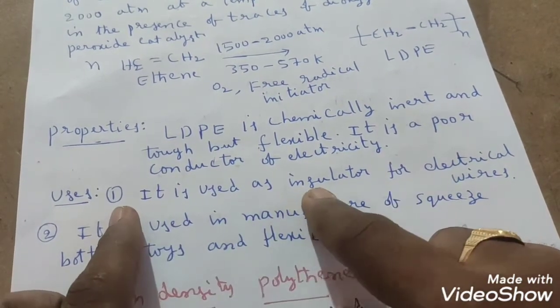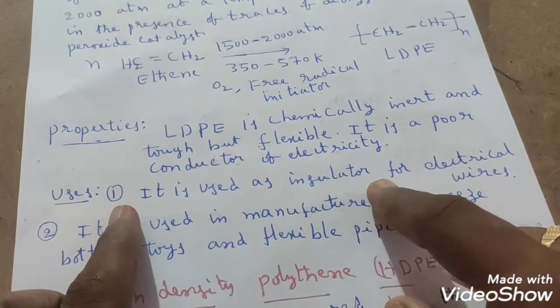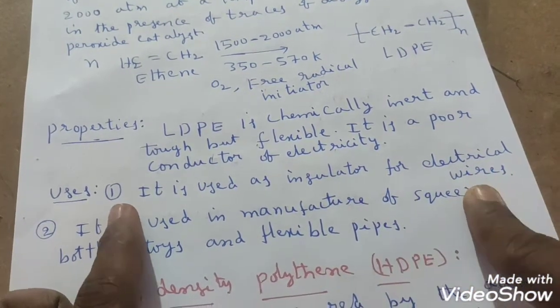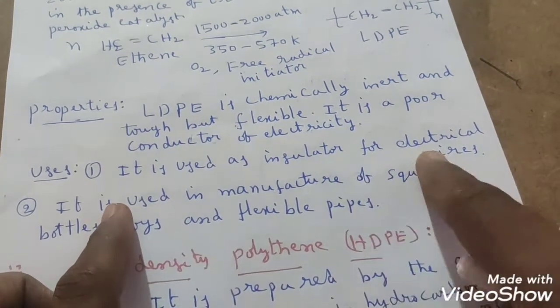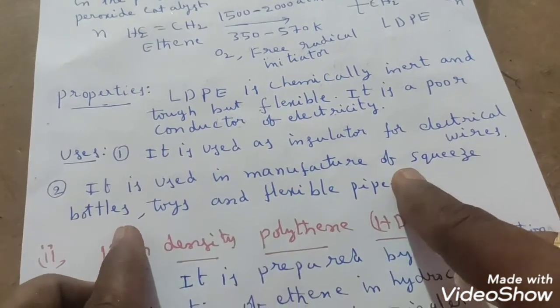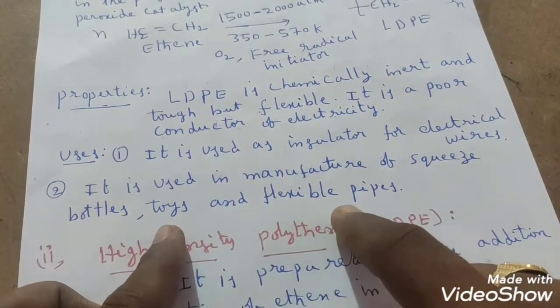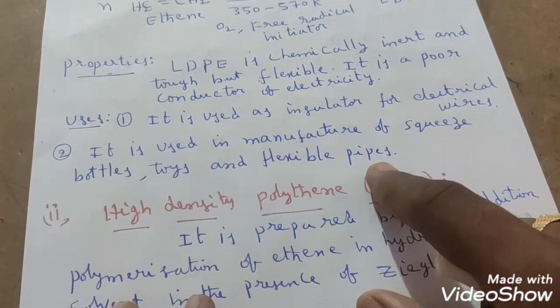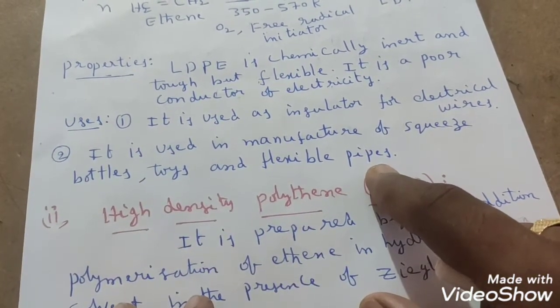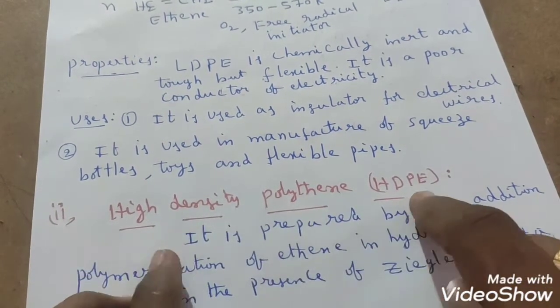Then what is the use of this low density polythene? It is used as insulator for electrical wires, students. It is also used in the manufacture of squeeze bottles, toys and flexible pipes, right? Yes, this is about low density polythene. And coming to the next topic, that is high density polythene.